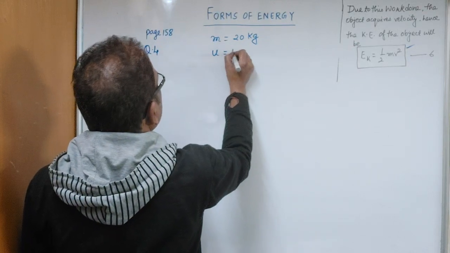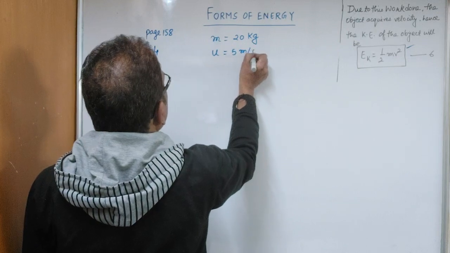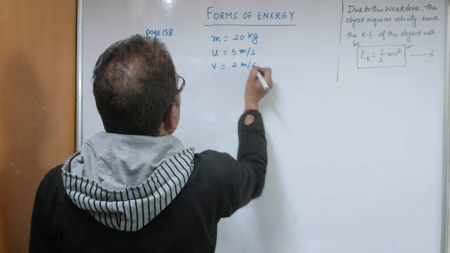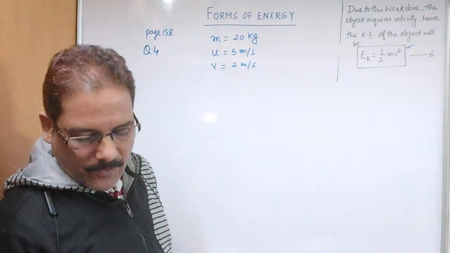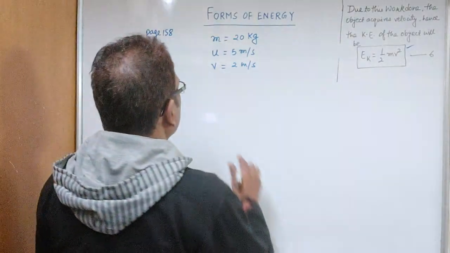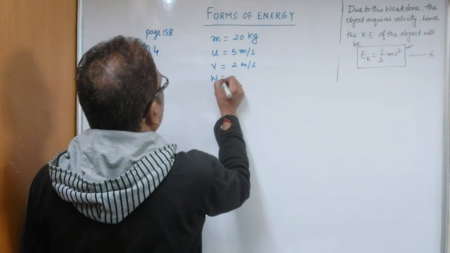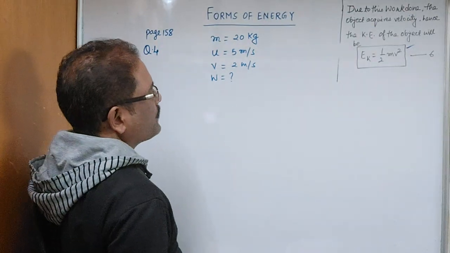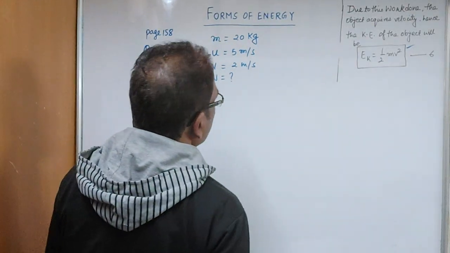It means u is 5, and it changes to 2 meter per second. Its final velocity is 2 meter per second. Calculate the work done by the force. So recall the equation, I think it is 4.